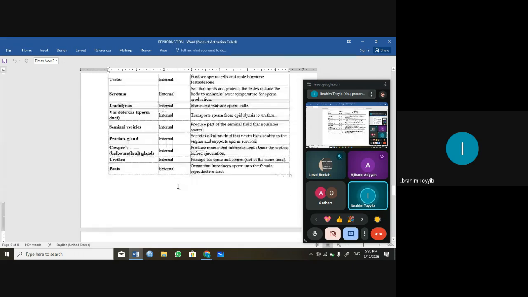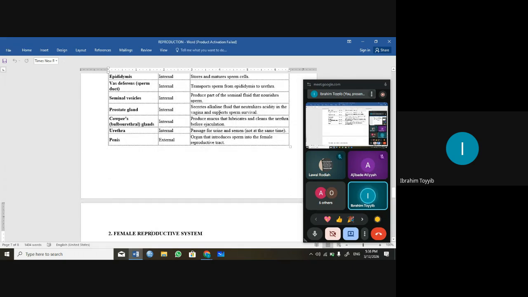The prostate gland secretes alkaline fluid that neutralizes acidity in the vagina and supports sperm survival. We have some acidic level in the female reproductive organ. When sperm gets there, the acidity can kill some sperm, but the prostate gland will have secreted alkaline fluid that will follow the sperm inside that organ, which supports the survival of the sperm. We also have the Cowper's gland. This produces mucus that lubricates and cleans the urethra before ejaculation.